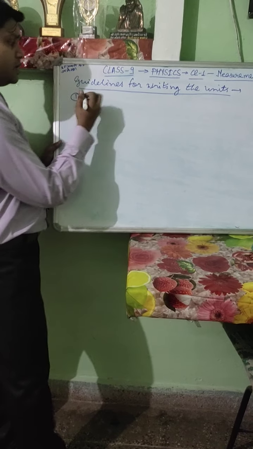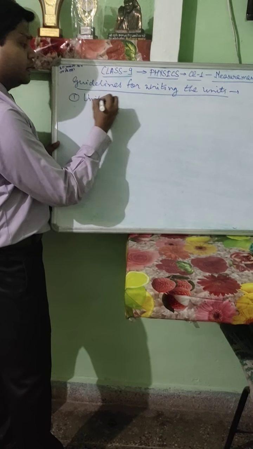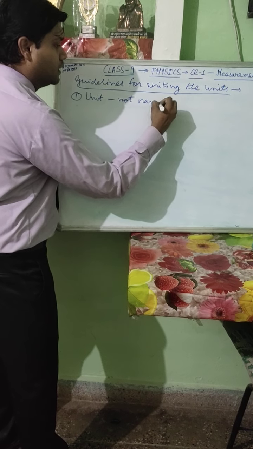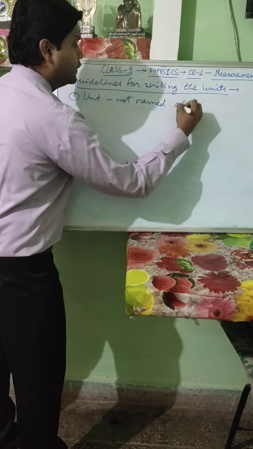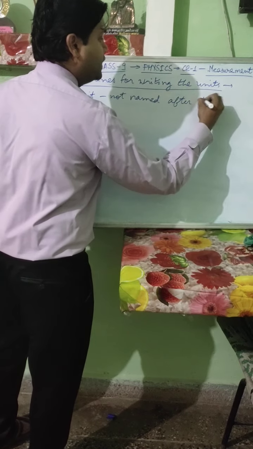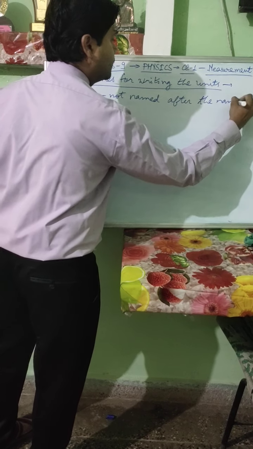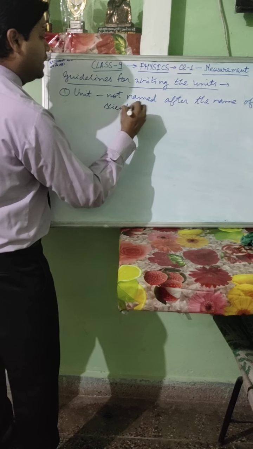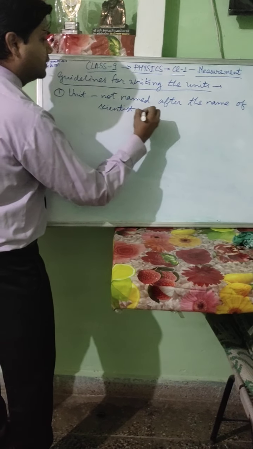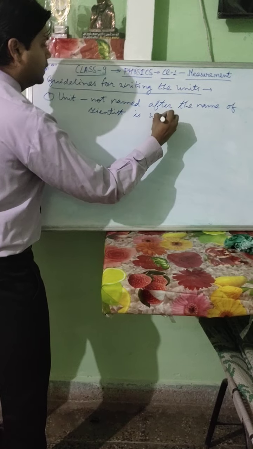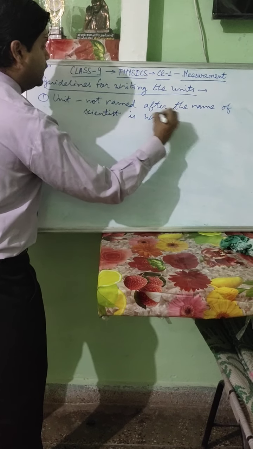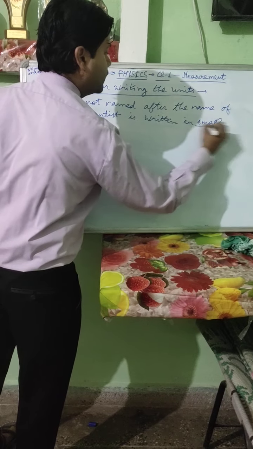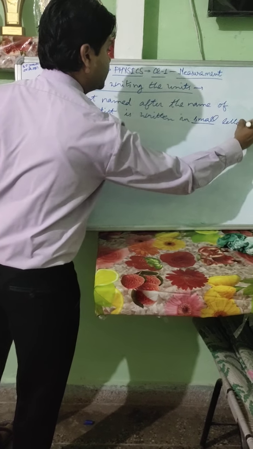First one: a unit which is not named after the name of a scientist is written in small letters.